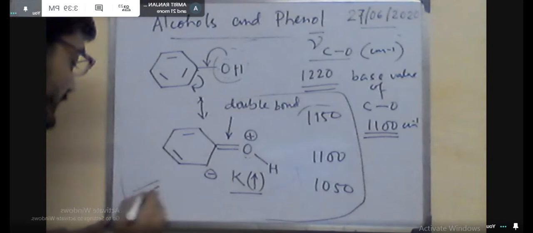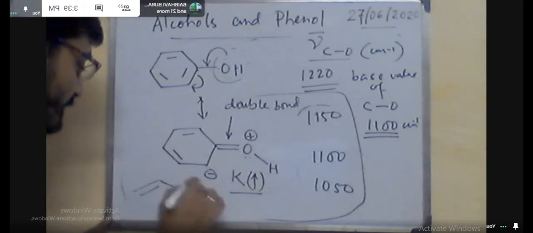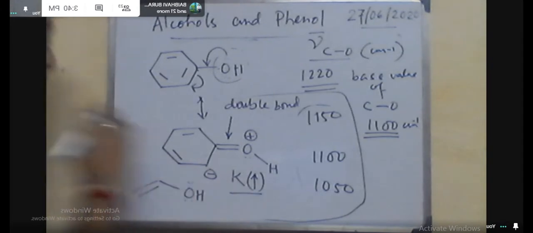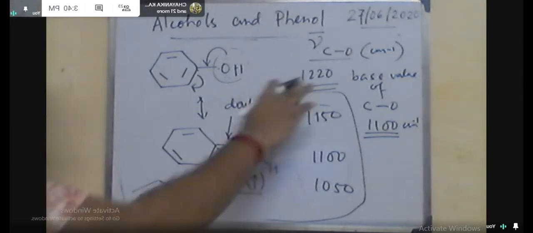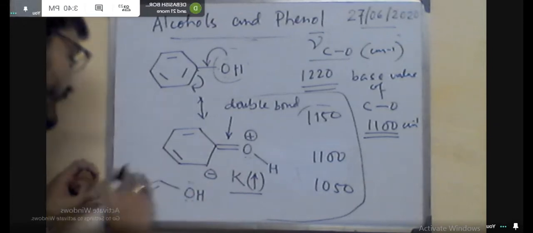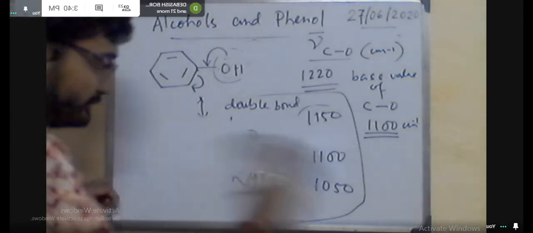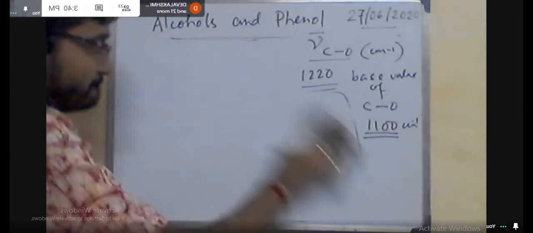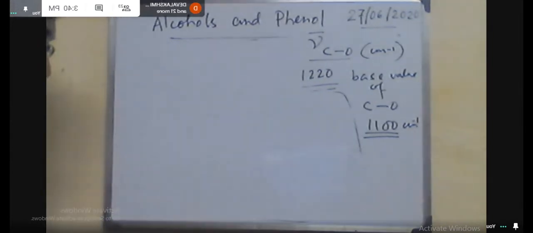But if the unsaturation is present at the adjacent position of this OH group, that means it is not directly attached to the ring as in phenol. In this case, say the OH is attached at the benzylic position. This is the benzylic position, and here OH is attached. Now here you can see that there is no chance of conjugation or delocalization of the electron. So, an intervening carbon is present.